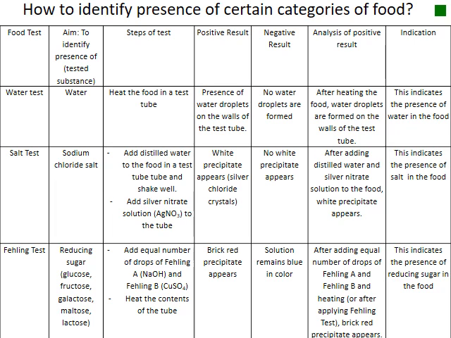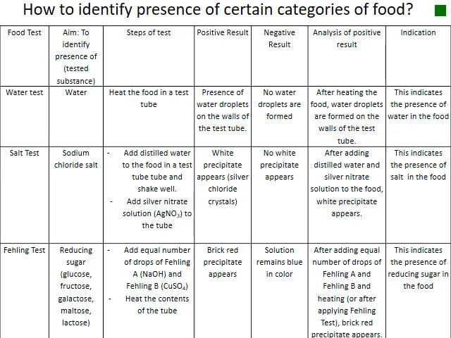Salt test is done to identify the presence of sodium chloride. Add distilled water to the food in a test tube. Shake it well. Add silver nitrate, AgNO3, to the tube. Positive result, white precipitate appears, silver chloride crystals. Negative, no white precipitate appears. Analysis of the positive: after adding distilled water and silver nitrate solution to the food, white precipitate appears. This indicates the presence of salt in the food.